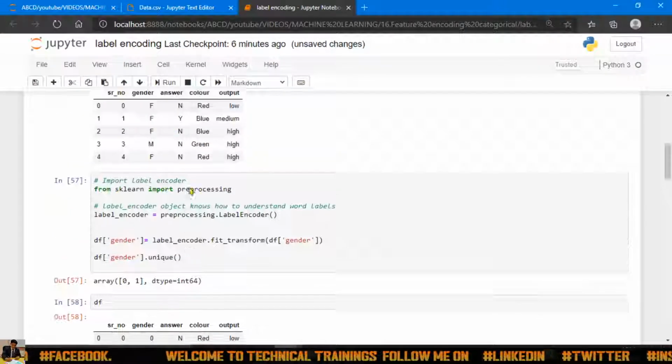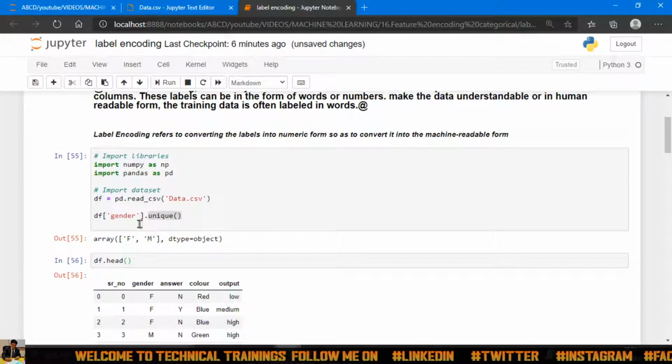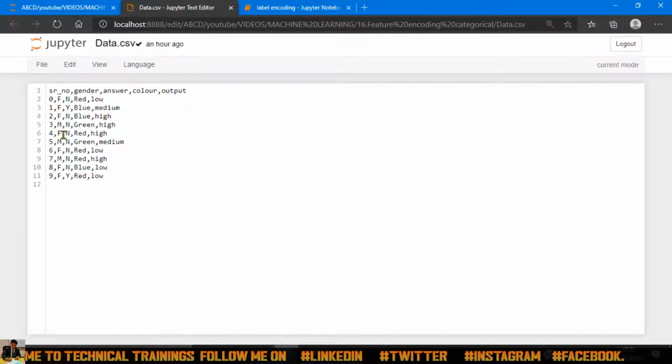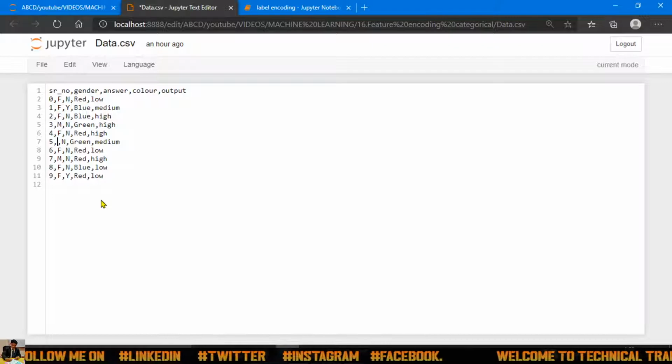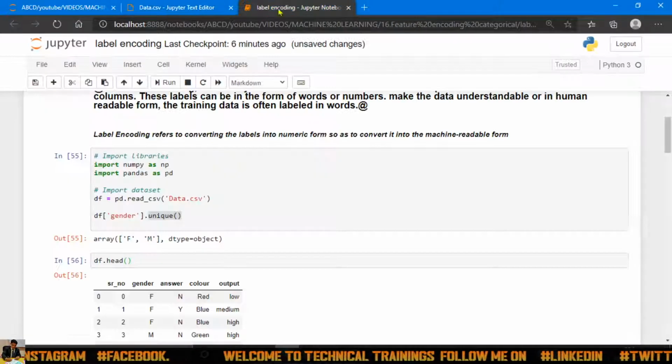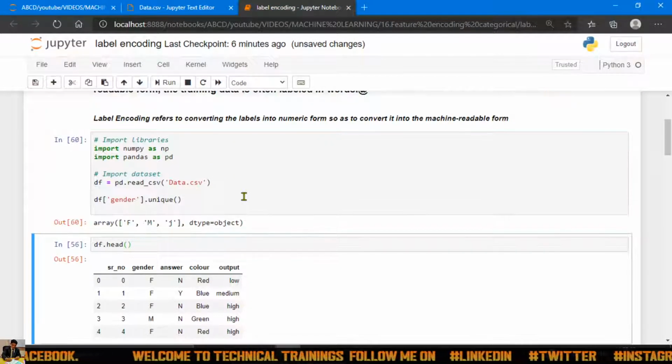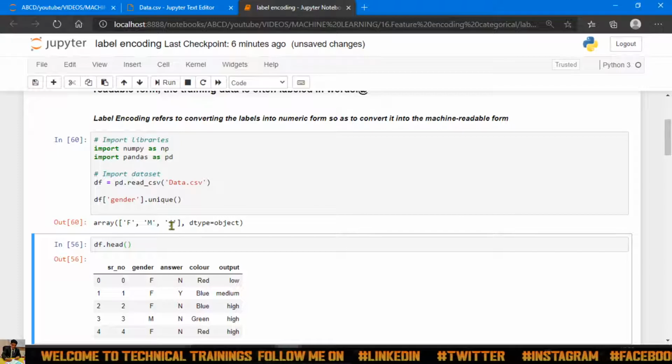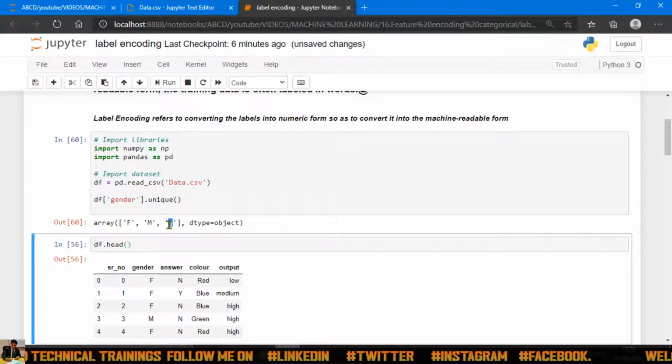Okay, now suppose my data set contains some other values like f, m and j, for example. If I save this file and import it again, this time you can see the unique value j is also included in this.